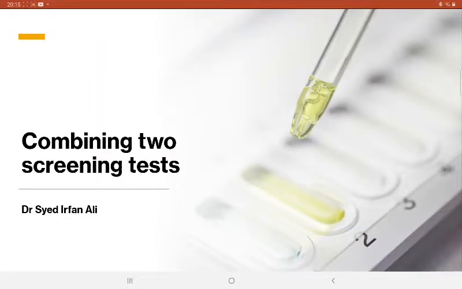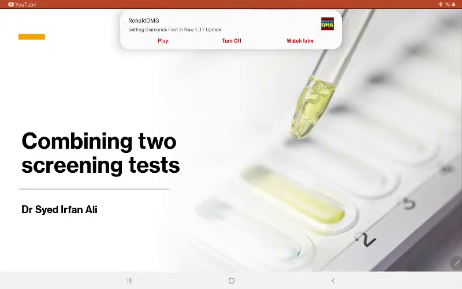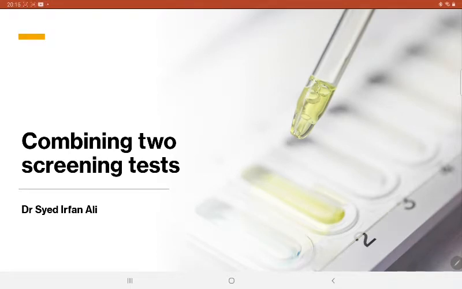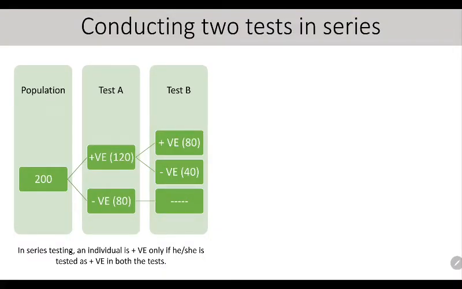Let's come to the final section of our class, in which we'll be talking about what will happen if two tests are conducted together, and certain miscellaneous stuff which are important for your MCQ questions. So let's start with identifying what happens when two tests are conducted together.